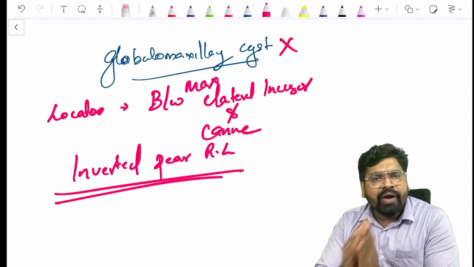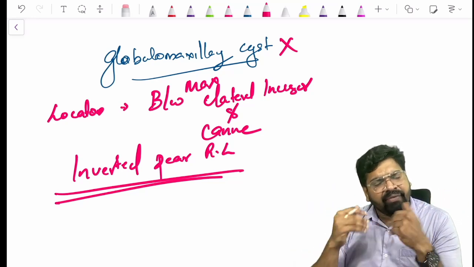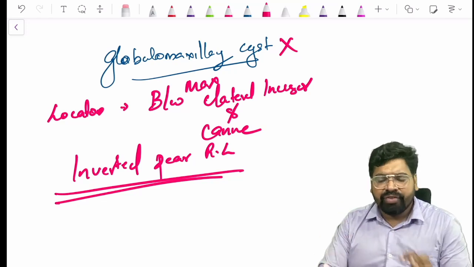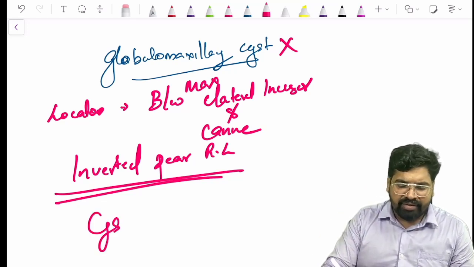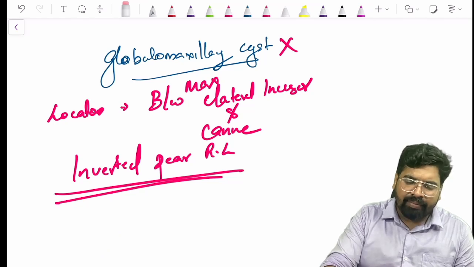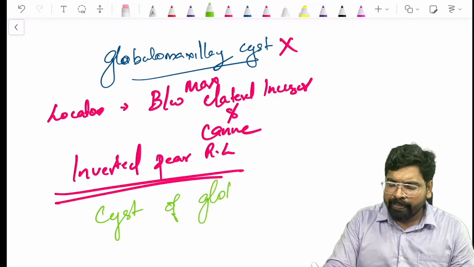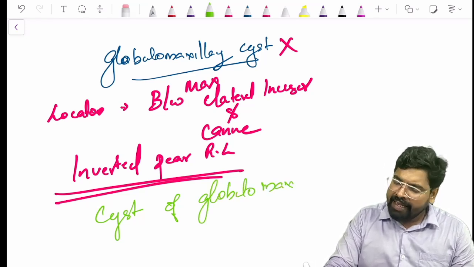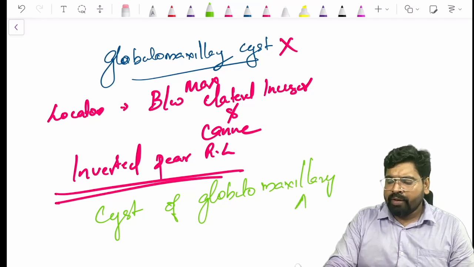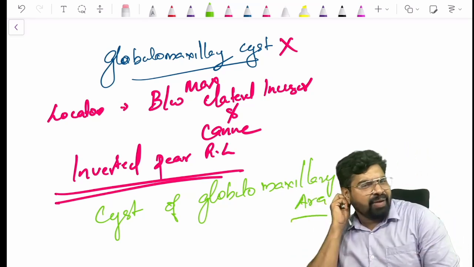So we avoided the name globulomaxillary cyst and we just gave the name cyst of the globulomaxillary region, or cyst of the globulomaxillary area, because of its variation.